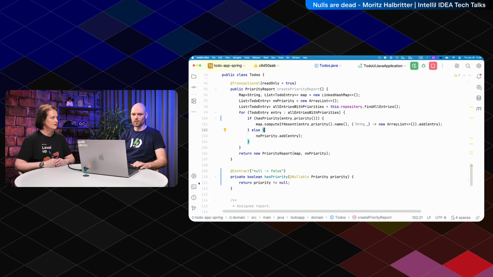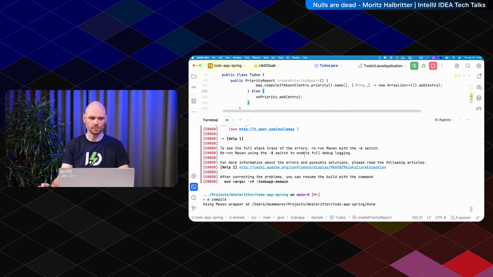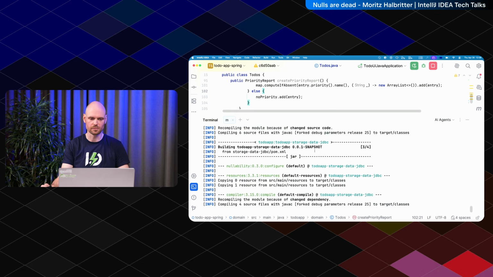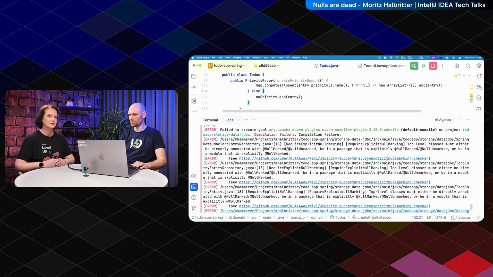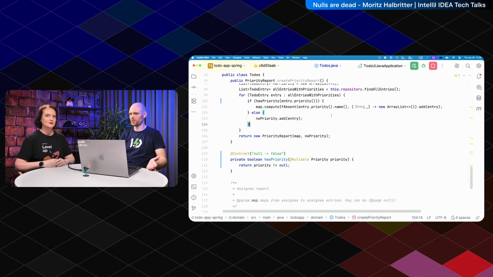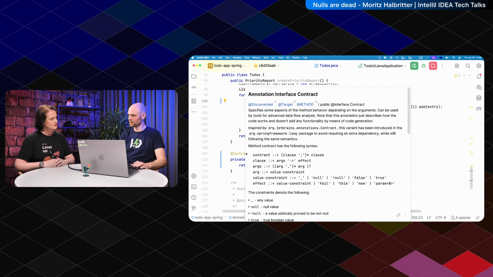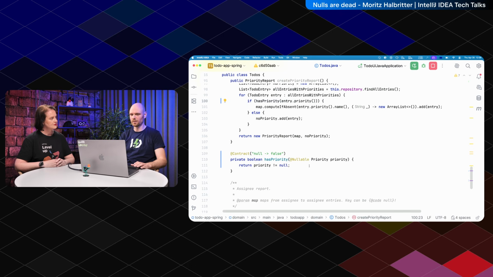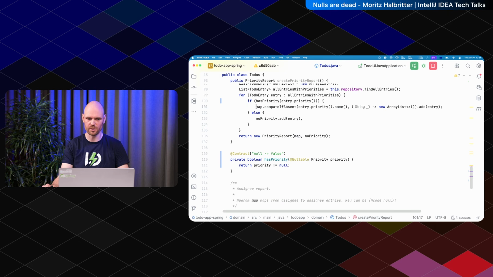And now let's run NullAway again. This is a different error. This is not the one we've been getting. We were fixing, yeah. So now it's clever enough to find out that hasPriority has a contract on it. I put null in there, it returns false, and I know this if branch is not going to be used. Right, we know that it's been checked.